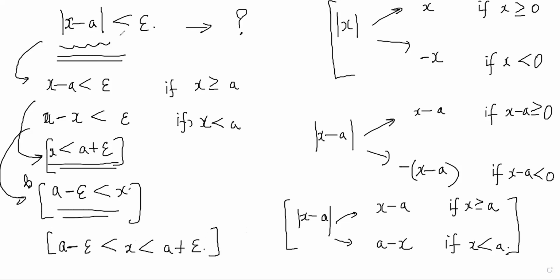Basically, |x - a| < delta means a - delta < x < a + delta, right? Yes, sir. So if you think about this on a number line, let's say this is a, and we have mod of x minus a is less than delta.